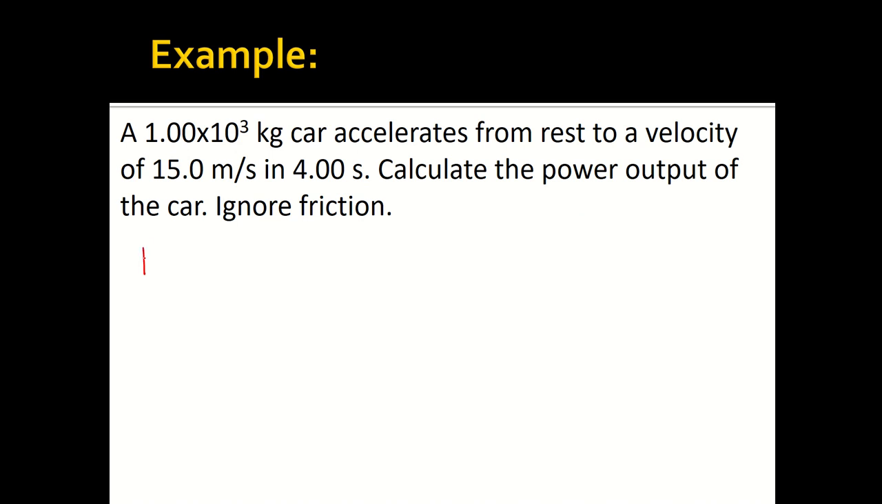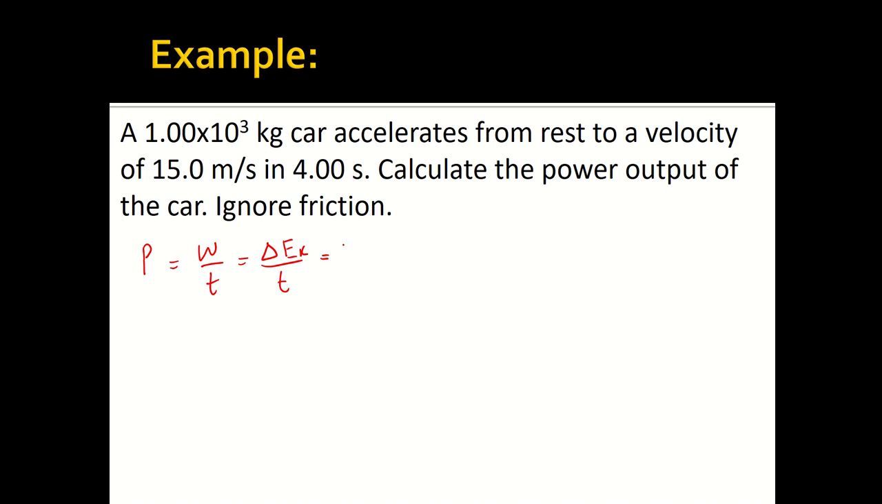Again, our power output is going to be work over time. In this case, we're looking at change in energy over time. And because we have a moving object, we're talking about change in kinetic energy, so it's going to be delta EK. We can expand this: final kinetic energy minus initial kinetic energy.